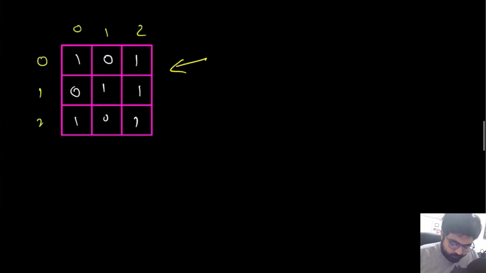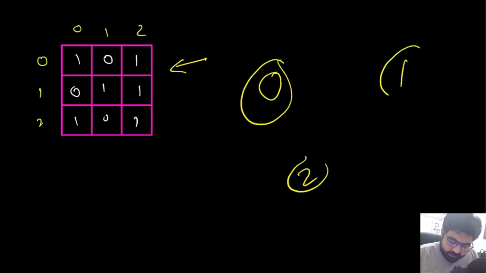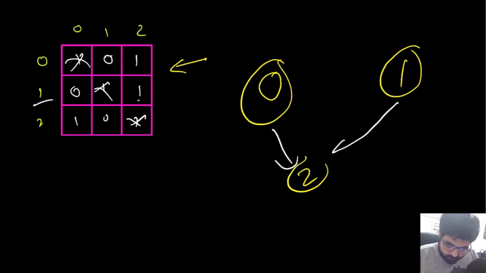Okay, let's see one more example. In this case, again 0, 1 and 2. Let's draw 3 lines. Now ignore these 3 cases. Does 0 know 1? No. 0 knows 2? Yes. So 0 knows 2. Okay, does 1 know 2? Yeah, 1 also knows 2, that's good. Whether 2 knows 0? Okay, 2 knows 0. And 2 knows 1? No. So in this case, can we find any celebrity?